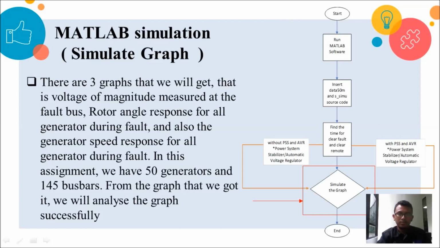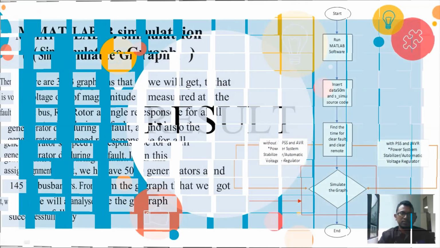Okay, for this task, we use 50 generators and 145 buses. For the 50 generators and 145 buses, we will see from the slide, which is from data 50M, that I have used the 50 generators and 145 buses in the code. From the graphs that we get, we will analyze them.